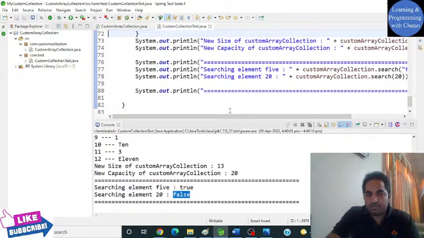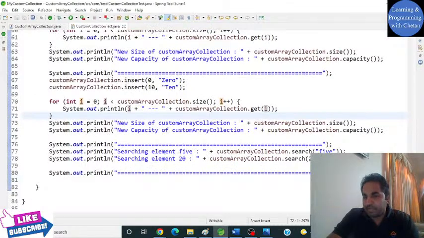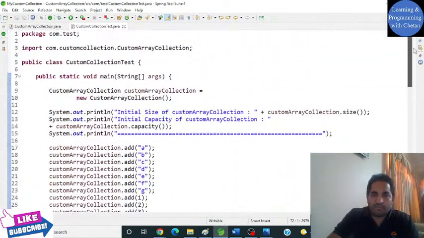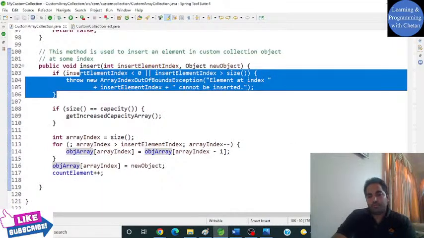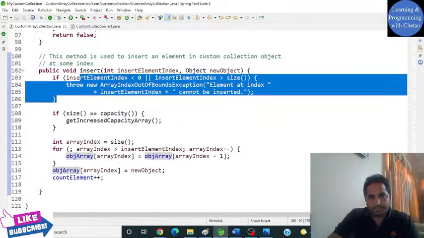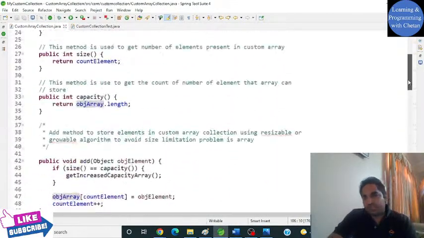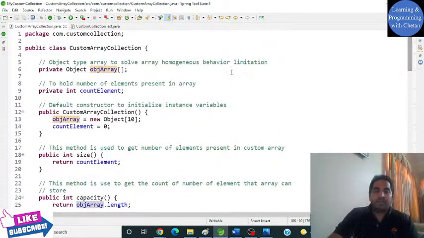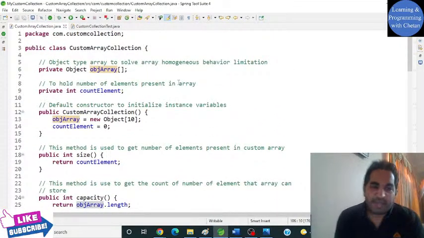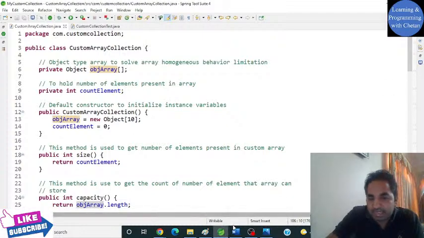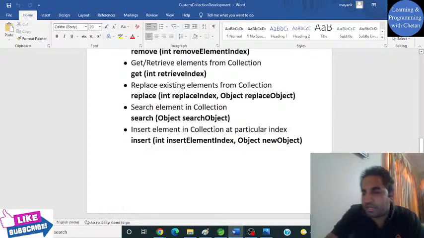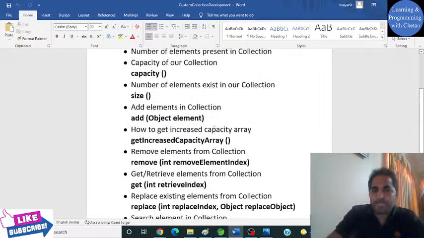So yes, guys, all the operations which we have created are working absolutely fine, right? This is what we have created. This is how we have created our custom array collection, and we have performed all the operations like add, insert, update, delete, remove, and search, right?